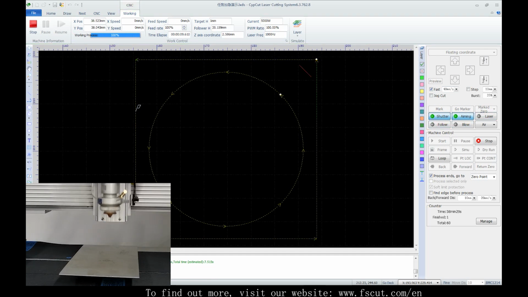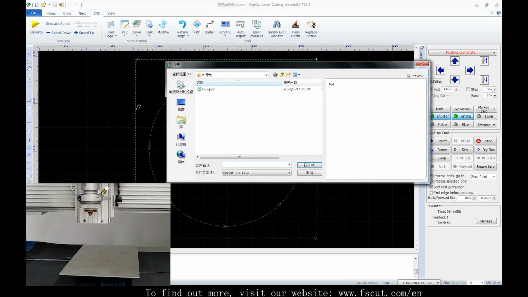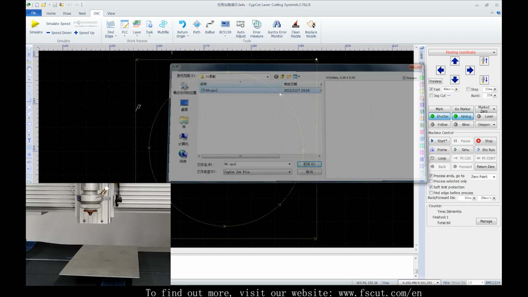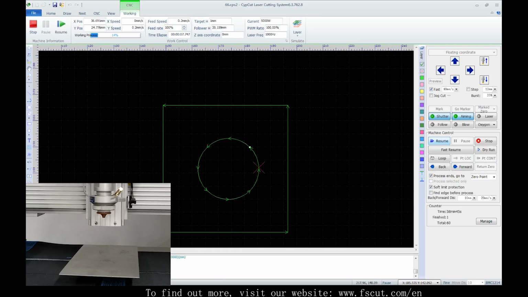Now, as we can tell, the cutting head has been moved to other position. After we finished this one, load in the task file we just saved and click Position Locate, and the cutting head will go back to where it just stopped, and the process can be continued.